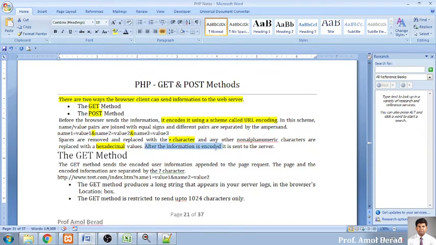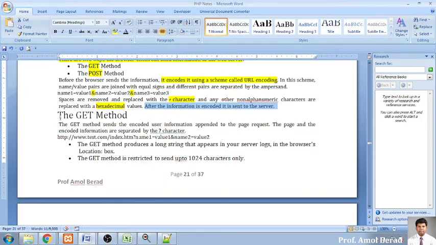After the information is encoded, it is sent to the server. After the encoding, only the data values will be transferred to the server, otherwise it will not be sent to the server. Now what is exactly the role of the get method and when to use the get method, that is most important. The get method will be highlighted in the most precise way.